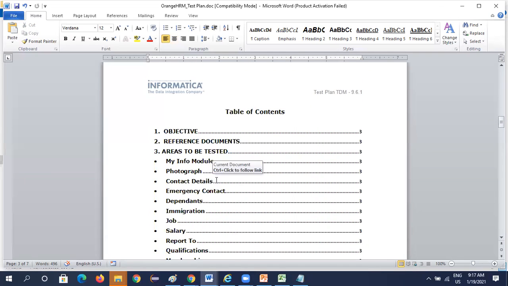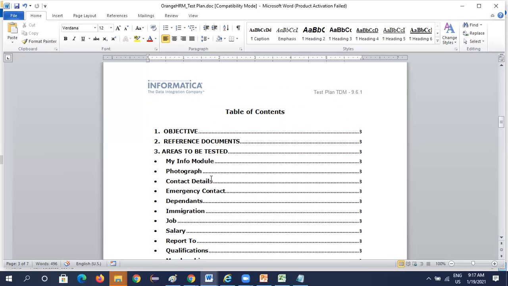So this test plan document may vary based on the application, based on the manager, based on the requirements. So there will be many criteria. This is a sample document prepared for this application, Orange HRM. So you will have the template. Based on the template, you need to prepare your own test plan document.